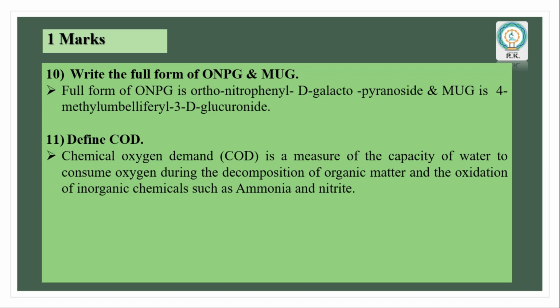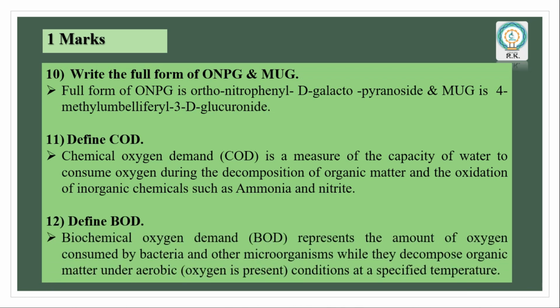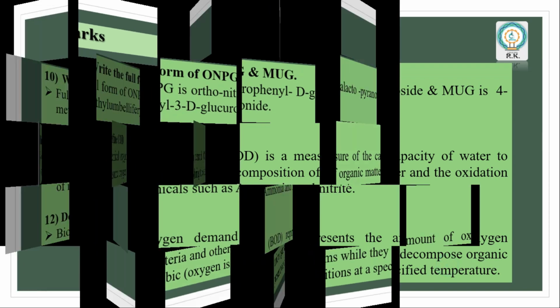Define COD. Chemical oxygen demand is a measure of the capacity of water to consume oxygen during the decomposition of organic matter and the oxidation of inorganic chemicals such as ammonia and nitrite. Define BOD. Biochemical oxygen demand represents the amount of oxygen consumed by bacteria and other microorganisms while they decompose organic matter under aerobic conditions, meaning oxygen is present, at a specific temperature.